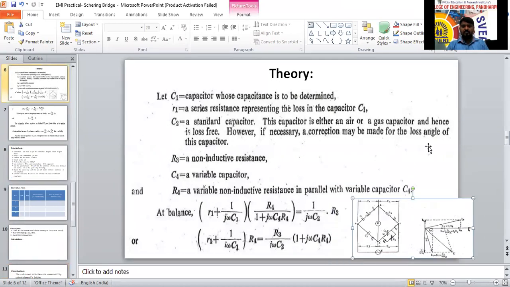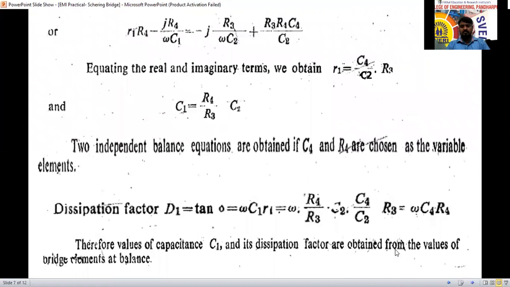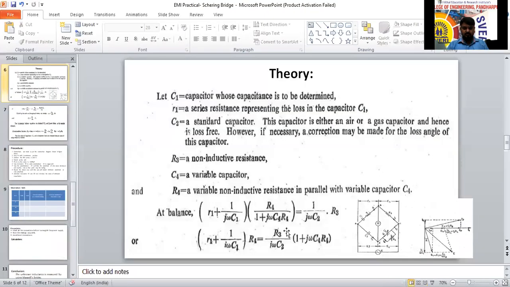So is this visible? This one is not going well.